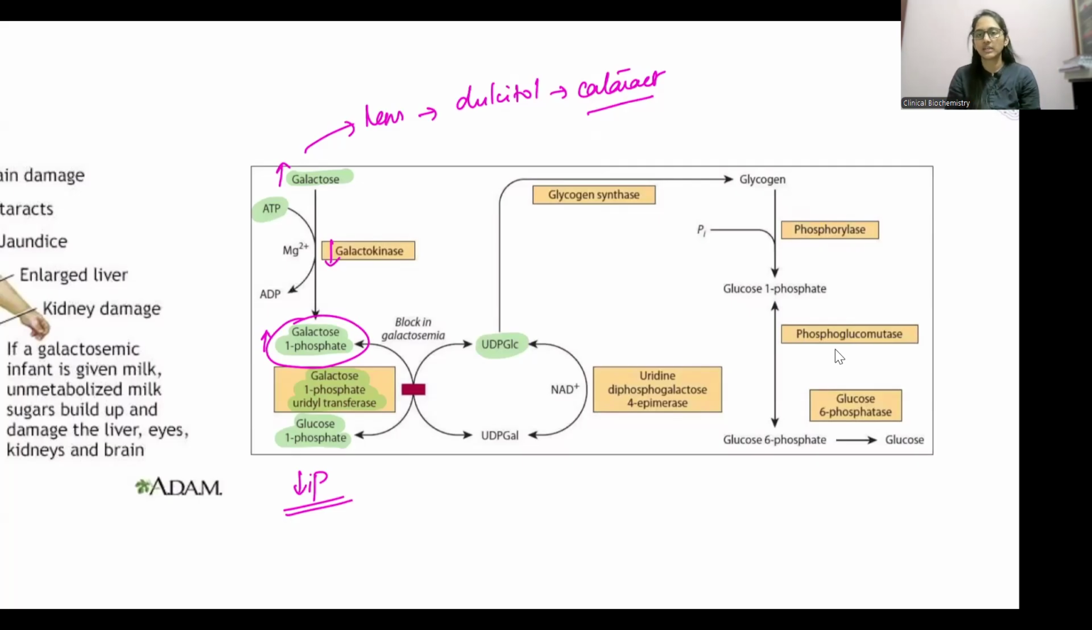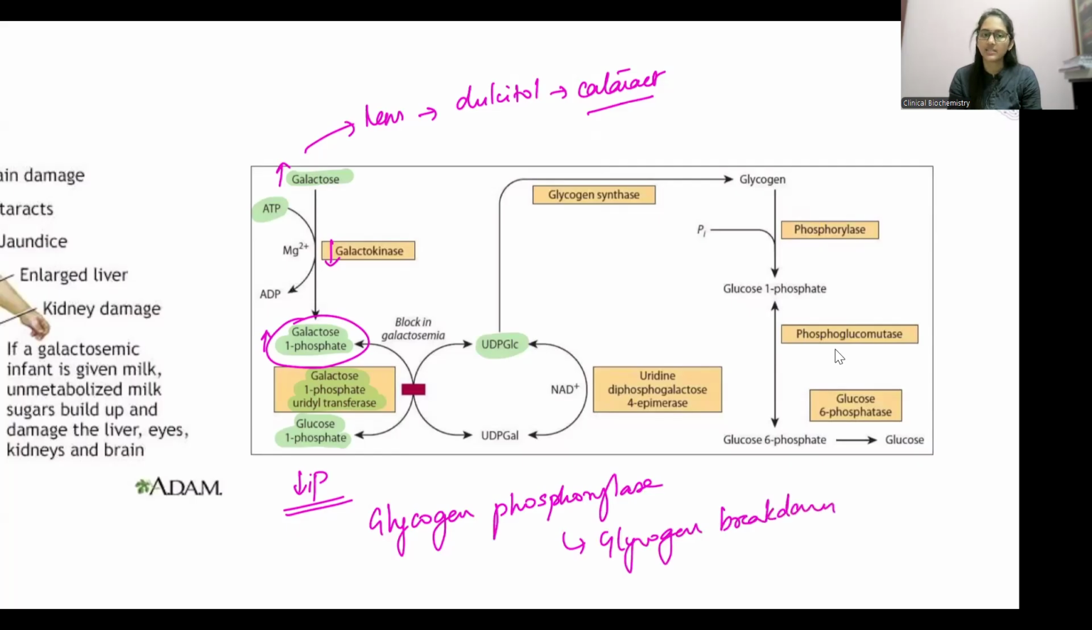Now, what is the main use of this inorganic phosphate? I want this phosphate to activate the enzyme called glycogen phosphorylase. This glycogen phosphorylase is an enzyme of glycogen breakdown. So if my phosphate levels are less, glycogen phosphorylase activation will be less, and glycogen breakdown will be less. If glycogen breakdown is less, what happens? There will be fasting hypoglycemia. This is the reason for hypoglycemia in patients of classical galactosemia.